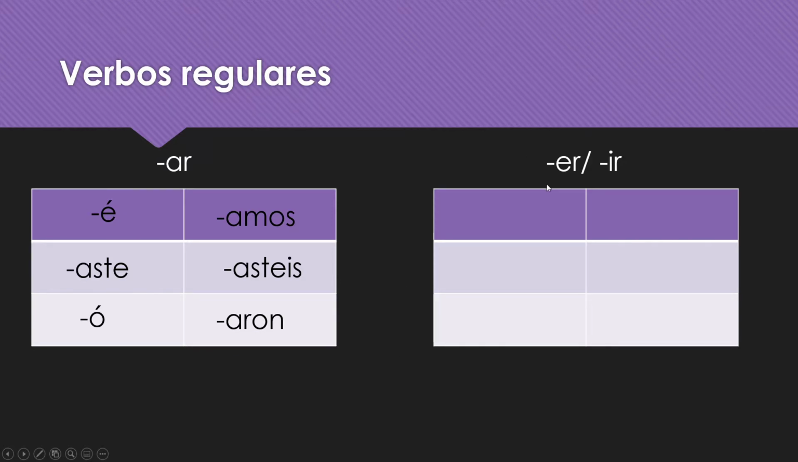All right, para los verbos de ER e IR, en yo, í, con acento. Tú, iste. Él, ella, usted, ió, con acento sobre la O. Nosotros, imos. Vosotros, isteis. Ellos, ellas, y ustedes, ieron. Okay, easy peasy. Those were all your regulars.